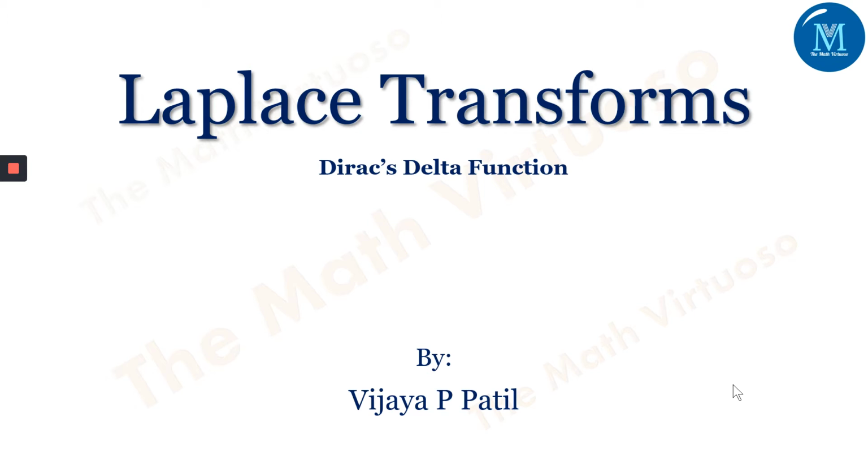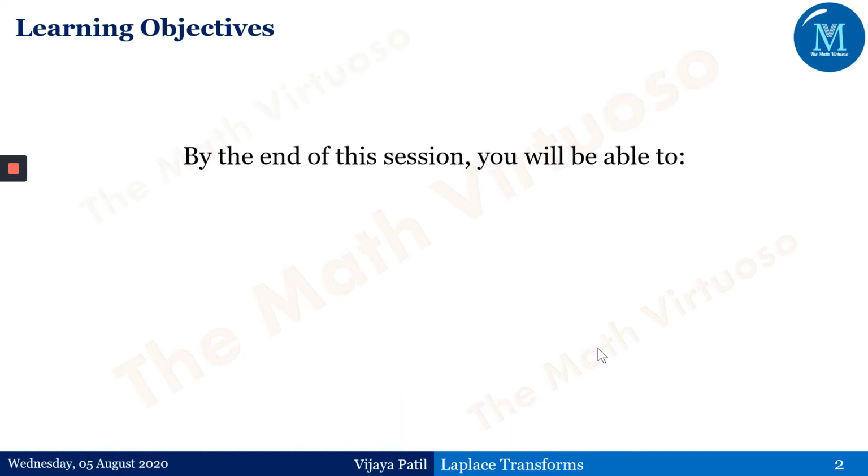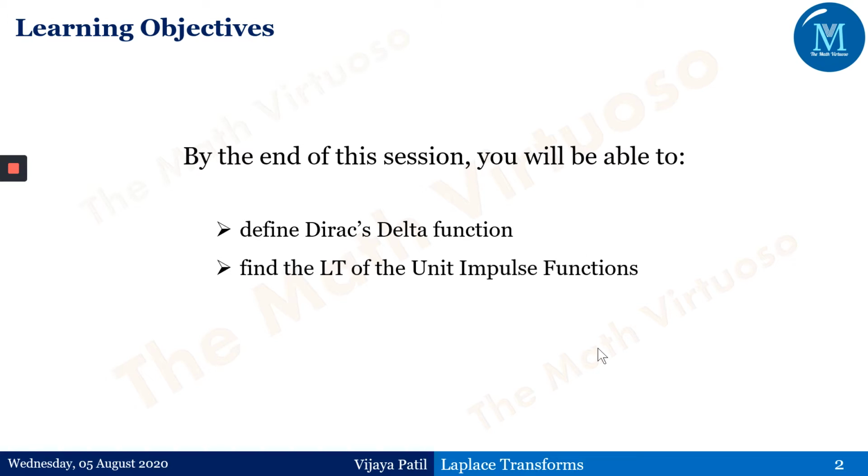So we will start with the Dirac delta function after the introduction. By the end of the session, you'll be able to define Dirac's delta function and find the Laplace transform of the unit impulse function. This Dirac delta function is also known as the unit impulse function.